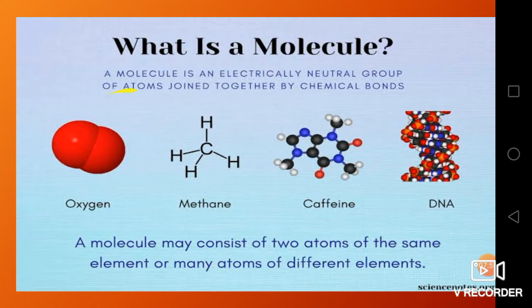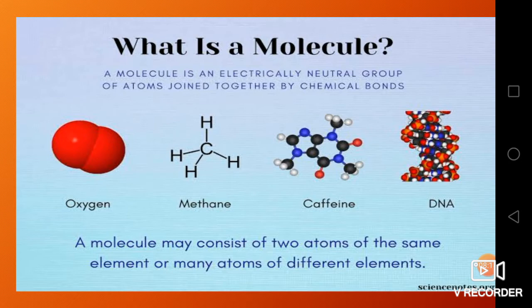A molecule is an electrically neutral group of atoms joined together by chemical bonds. A molecule may consist of two atoms of the same element or many atoms of different elements. So an atom combines with another atom of the same element or of another element to form a molecule.